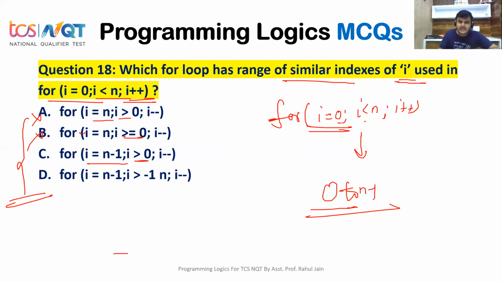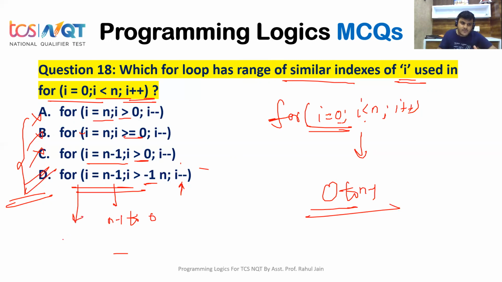But here if you will see, we can't print 0. But in our range, 0 is also included. So it is also false. Option D is the correct answer. From n minus 1 to minus 1 means we can print values up to 0, and then on the next post decrement, it will be out of the loop. So option D is the correct answer.